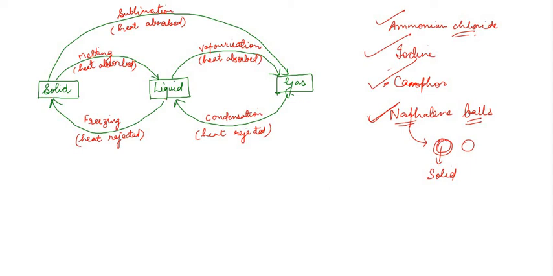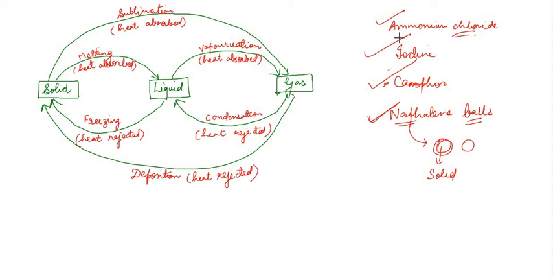Now opposite is also possible. The gas can directly convert into the solid state, and this process is known as deposition. Okay, some books also write solidification, but deposition is a better word. Deposition. Okay, and in this process what happens in deposition? Heat is given out. That means we can write heat is rejected by the gas.